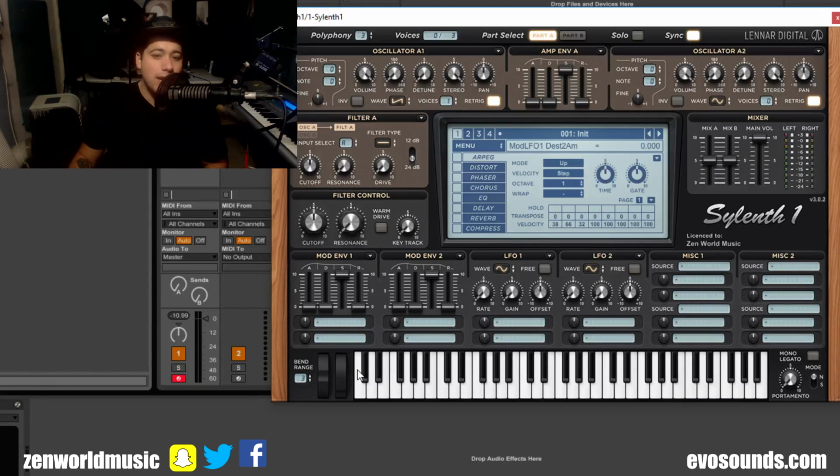Now, right next to the mod wheel, we have the pitch wheel, which is going to pitch for us. And a lot of people don't even use the pitch wheel. They do modulation pitching through their DAW. However, the important thing is right next to the left of it, called the bend range. The bend range is a hidden feature because not a lot of people know you can increase it. And when you increase it, it just makes it so that you can pitch higher and pitch lower.